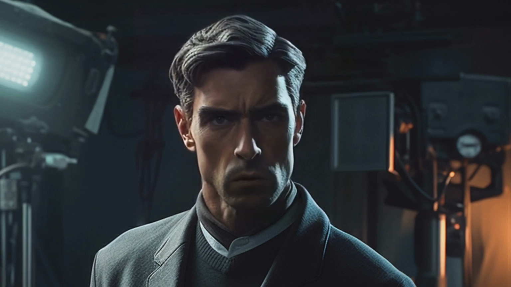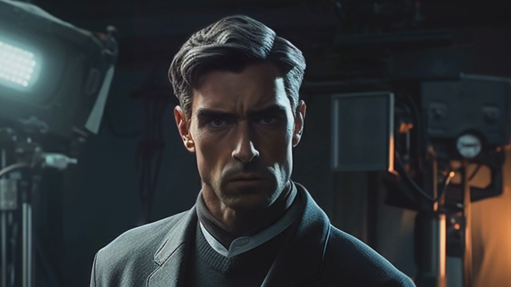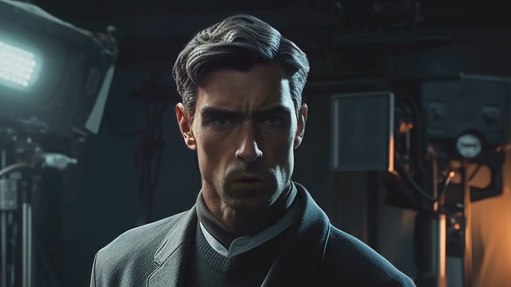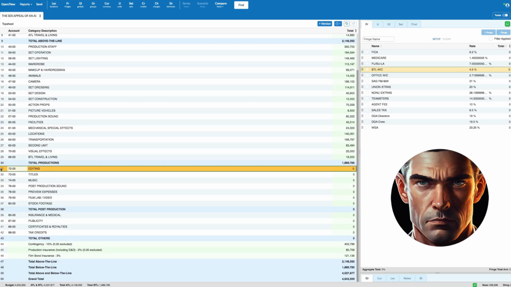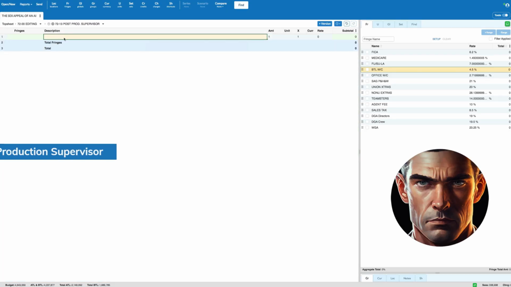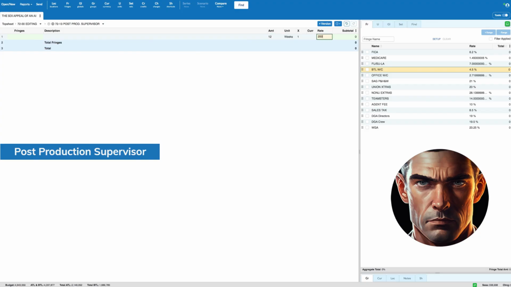To expedite the post-production process, it is advisable to hire an editor as soon as the budget allows. By doing so, you can ensure that your first cut is completed by the time principal photography wraps up, significantly reducing the overall post-production timeline. To oversee the entire post-production phase, a post-production supervisor will be assigned for the entire 12-week duration.